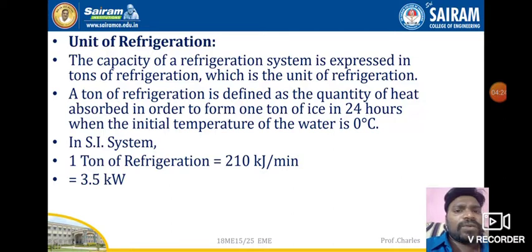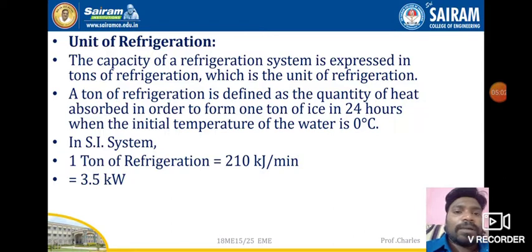1 ton of refrigeration means 1000 kg of water. So we put 1000 kg, into the latent heat, because we are going to absorb heat from water. What kind of heat are we absorbing? Just latent heat. The latent heat of water is 335 kilojoules. So 1000 into 335, divided by 24 hours, into, for 1 hour, 60 minutes.